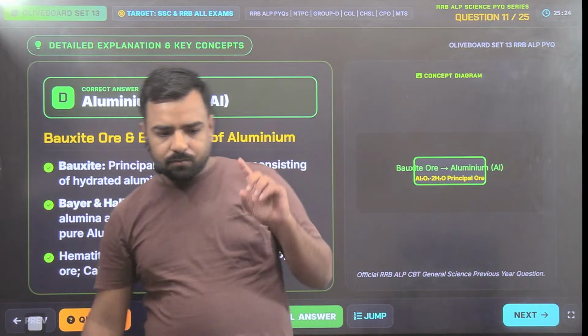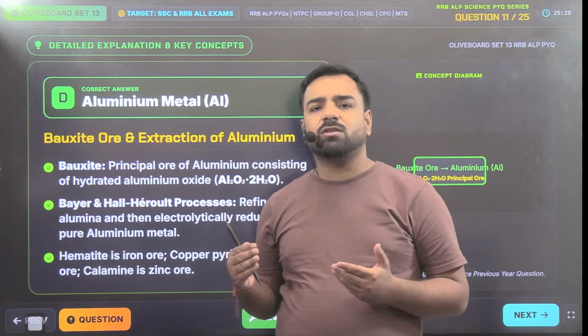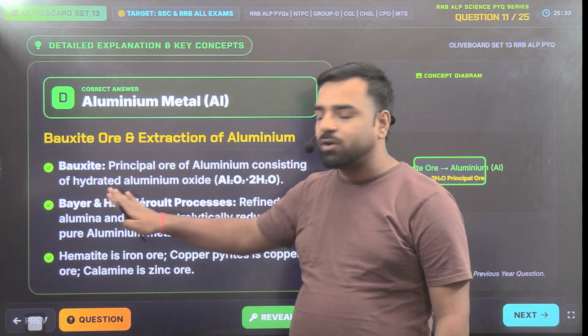Now guys, Ostwald process, right? Bayer's process. These questions are also asked. So Bayer's process is used for the extraction of aluminium and so on. So that's why in the explanation I'm not leaving anything.